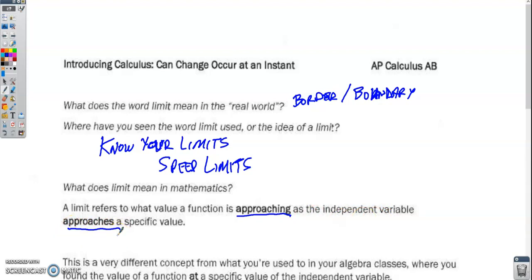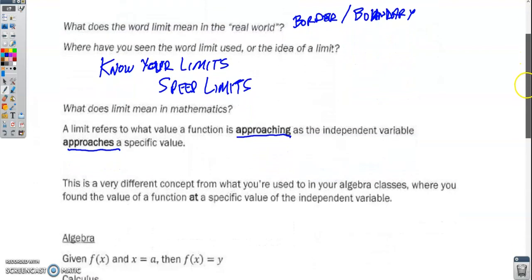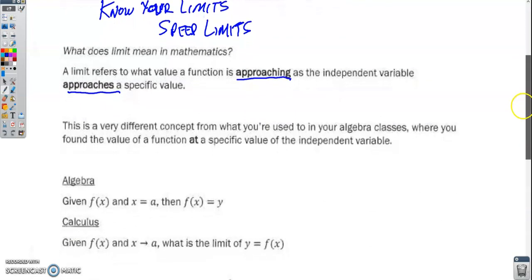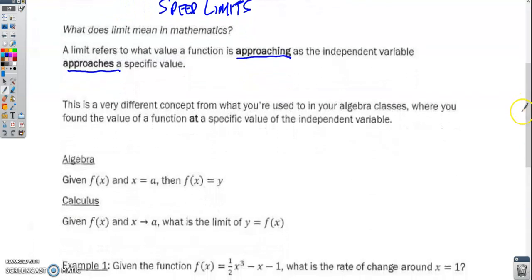And this is a brand new concept for us, completely different from what we've done in any of our previous math courses or algebra courses or pre-calc or anything like that. In those courses, what we did was find the value of a function at a specific value of the independent variable. If we have a function of x, and x is equal to a particular value a, then we substitute that value into that function, and it gives us an output, a value y.